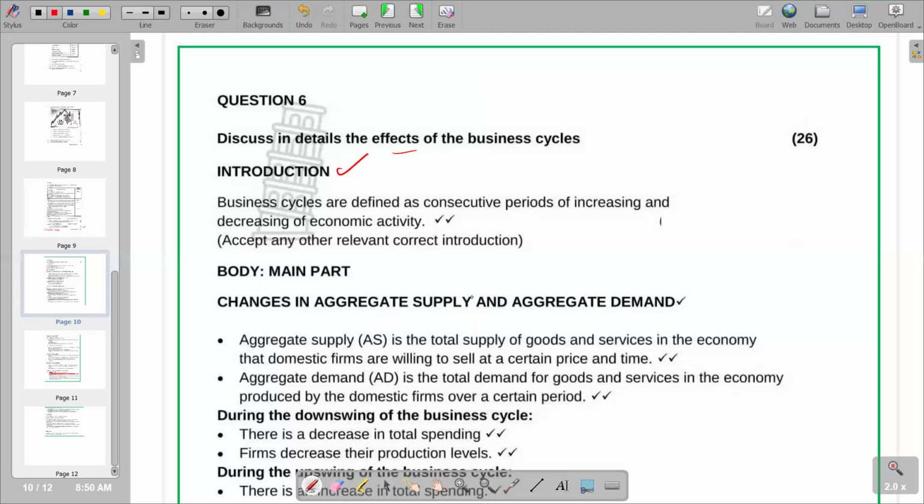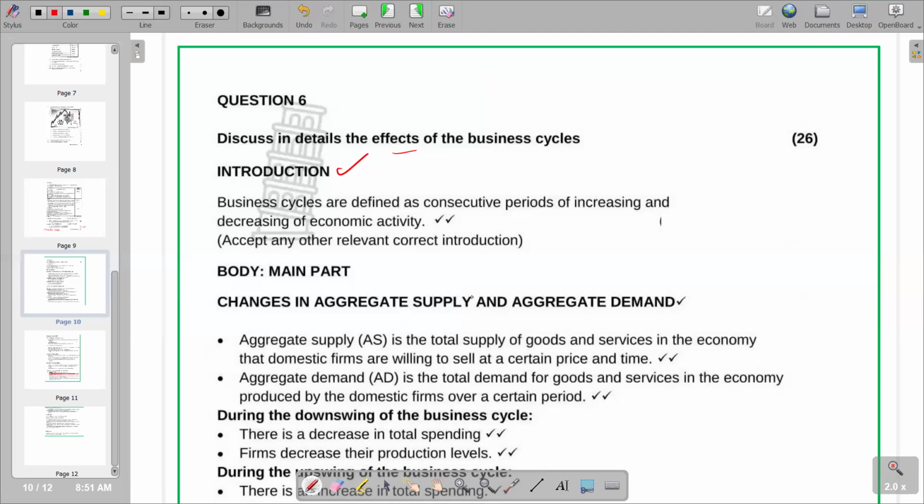We can also look at changes in the exchange rate: in an upswing, what happens to the exchange rate, and in a downswing, what happens to the exchange rate? And then we can look at the behavior of economically vulnerable people in the economy: how are they affected in an upswing, and how are they affected in a downswing?